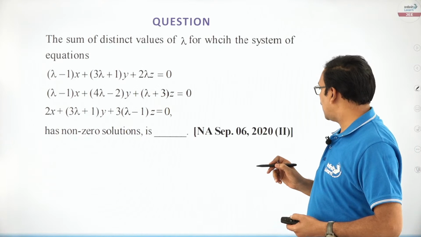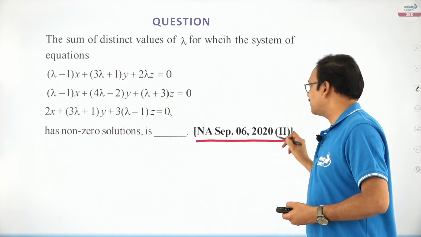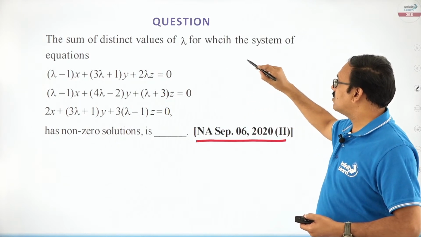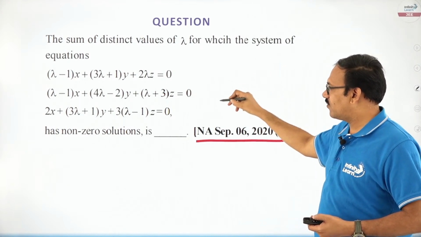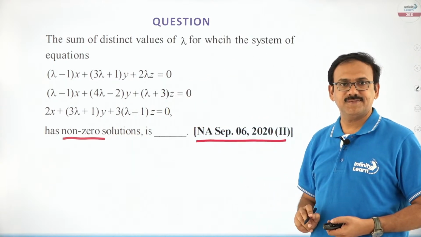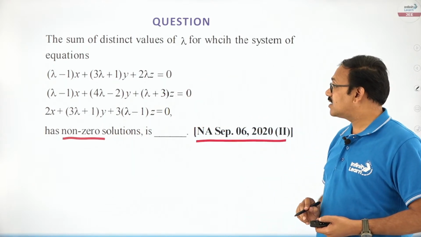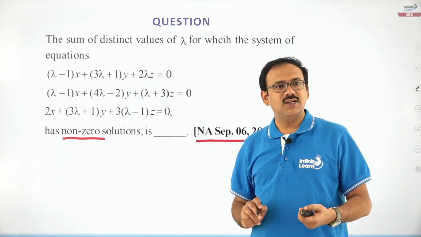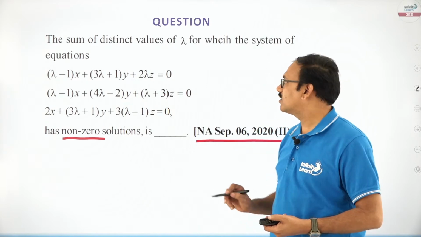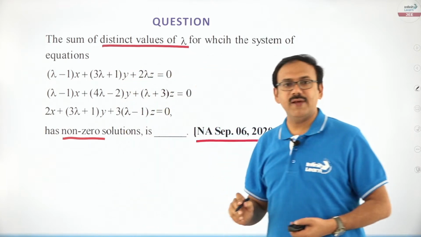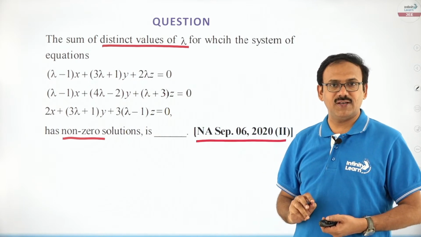The same day, maybe in the second shift, you see: the sum of distinct values of lambda for which the system of equations has non-zero solutions. Here, friends, I know many students didn't attempt the question properly, because of the phrase sum of distinct values of lambda; many students didn't read this question properly.